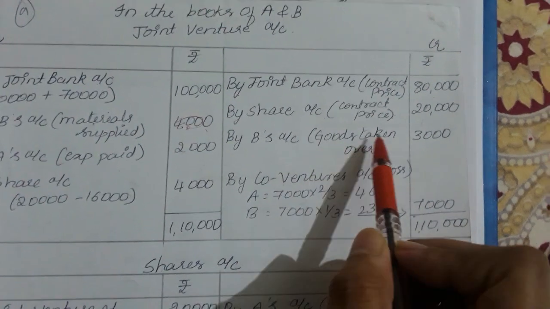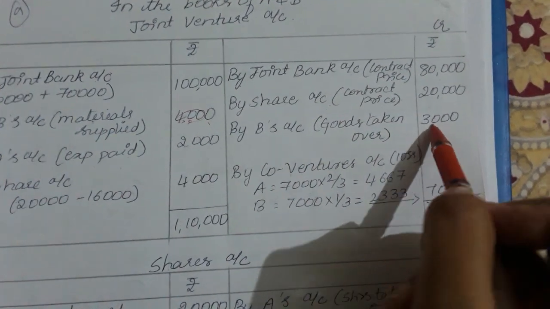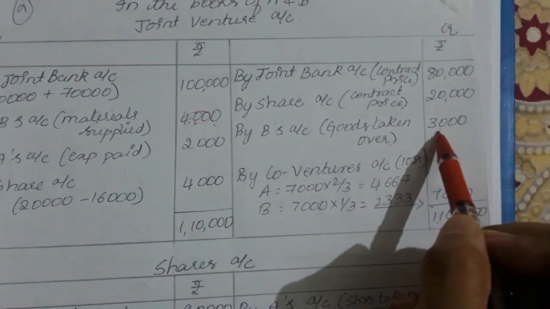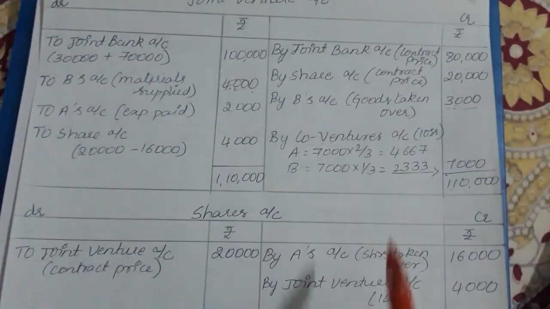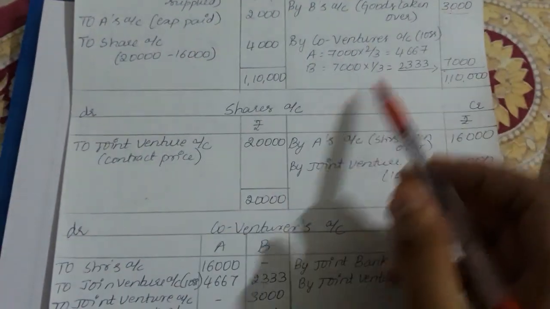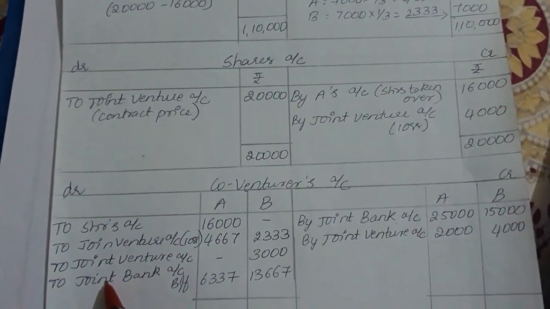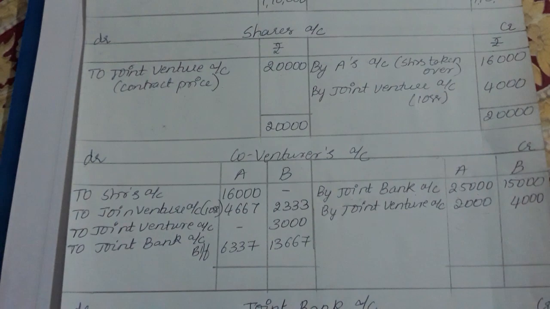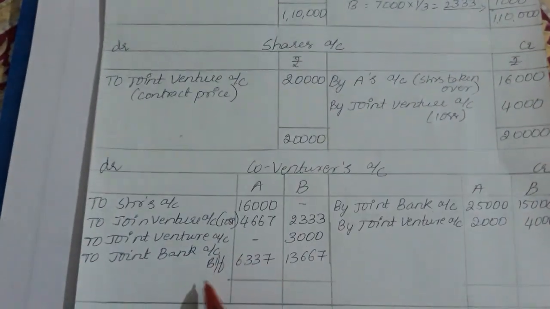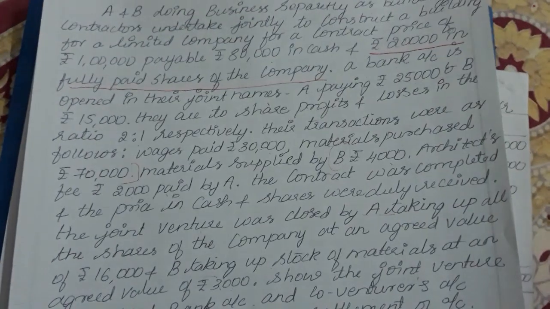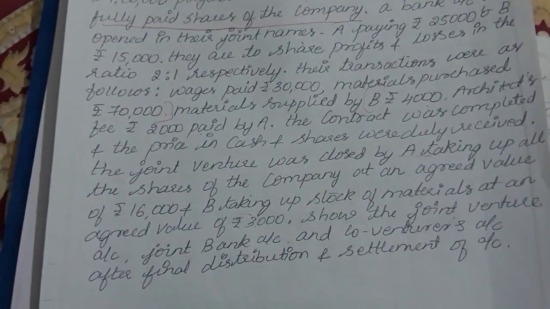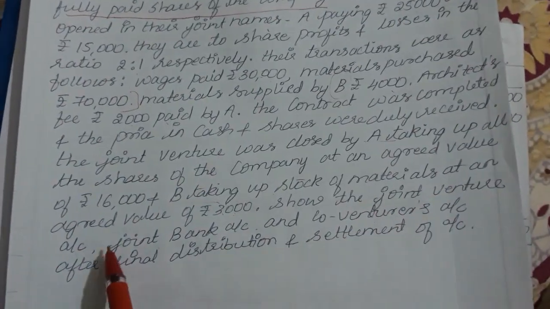So B's account, goods taken over: he is paying the money for the joint venture and taking over the goods, so we are recording here 3,000. After crediting the B account, we are supposed to debit it here, right? B account in co-ventures worth 3,000. Here we are debiting the joint venture account 3,000, right? Then one more thing, show the joint venture account and joint bank.